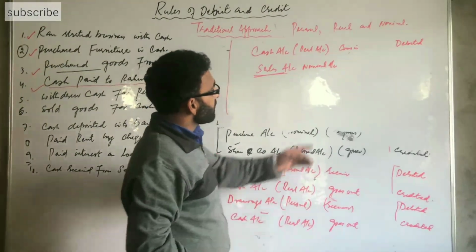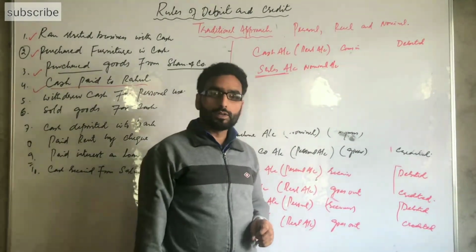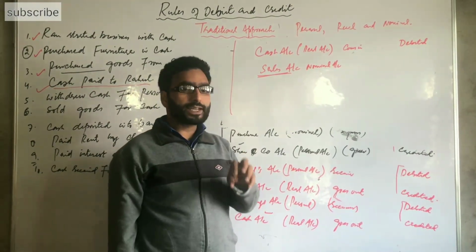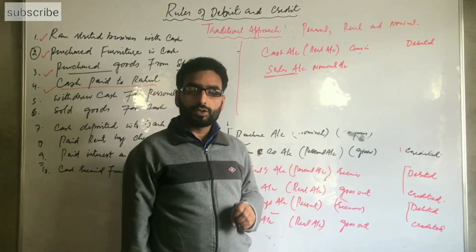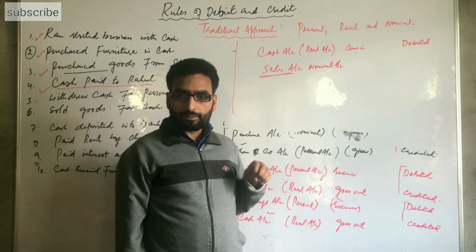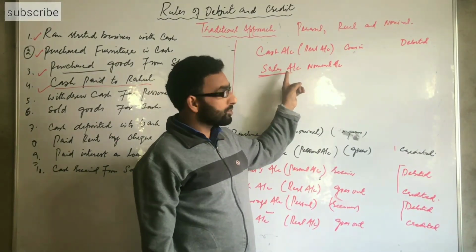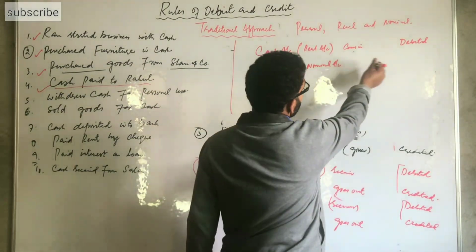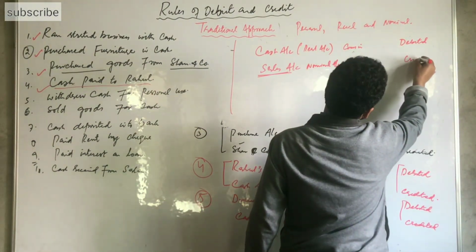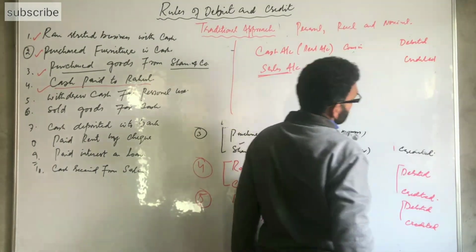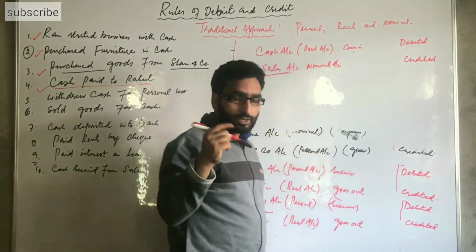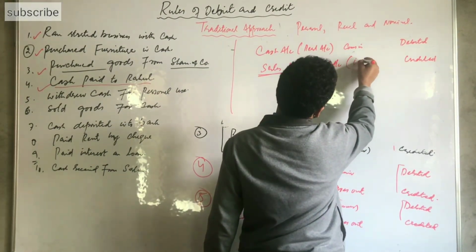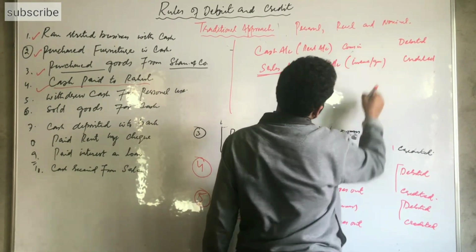Another thing, for the nominal account we have the rule: debit all expenses and losses. When the business makes sales, at that time it is a gain to the business, it is a revenue to the business. So cash comes into the business. Sales is the main source of revenue of the business. So we write here, this account is credited. Debit all expenses and losses, credit all gains and incomes. So it becomes income to the business. Income and gain.